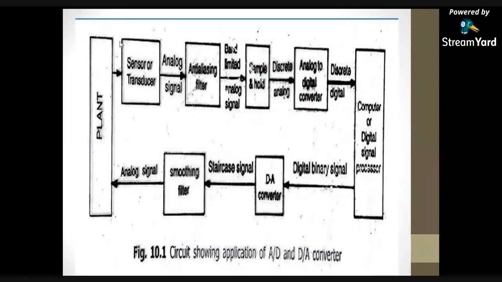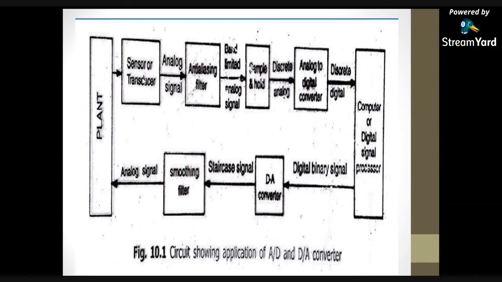The sensor will detect or measure the physical signal, that is nothing but the analog signal. And this analog signal I am passing into the anti-aliasing filter. The filter is nothing but a frequency selective network. So the anti-aliasing filter output is nothing but the band limited analog signal.